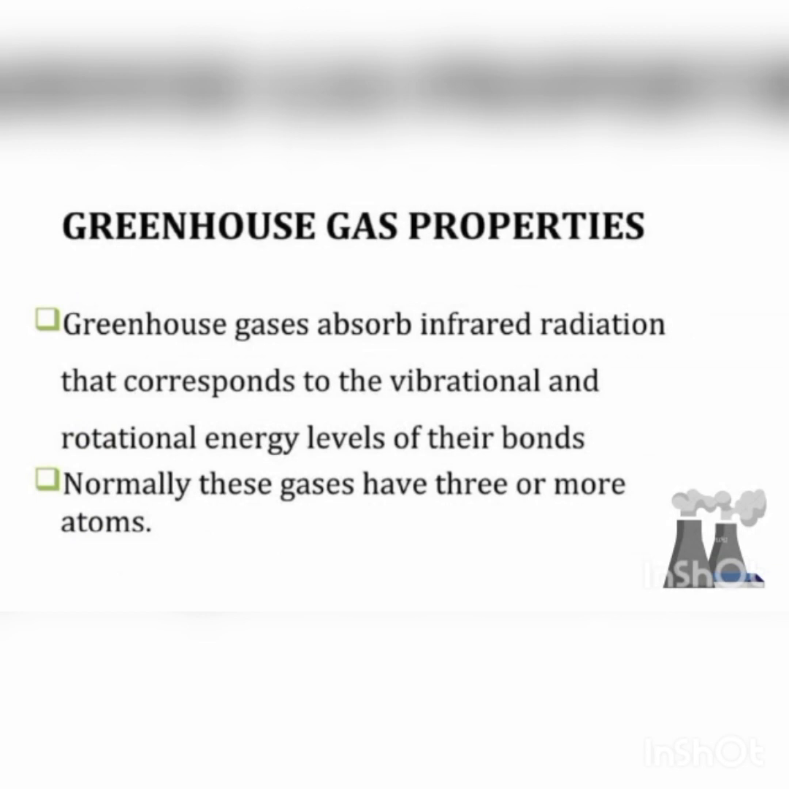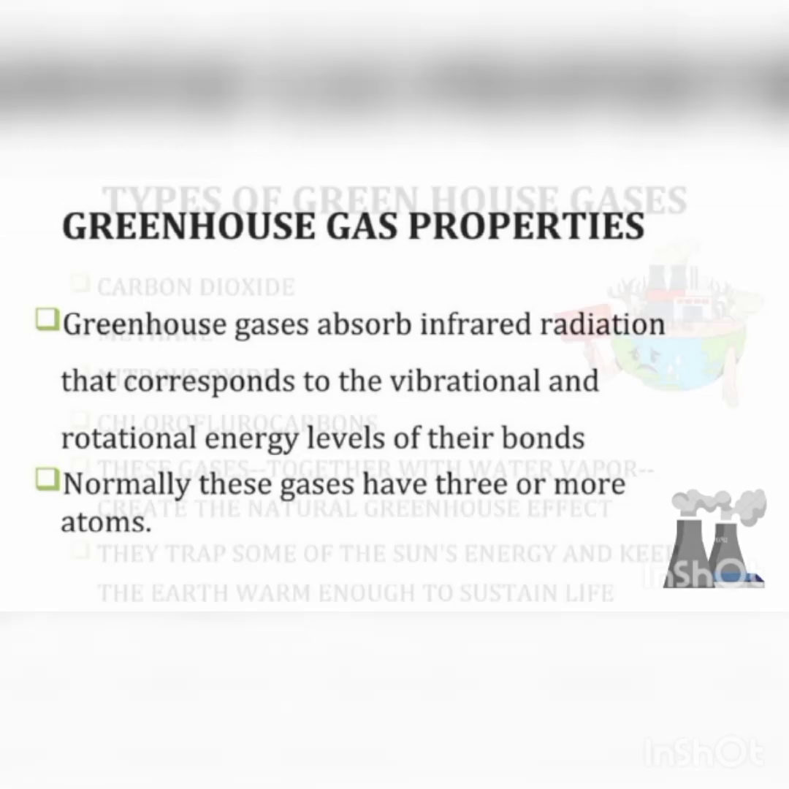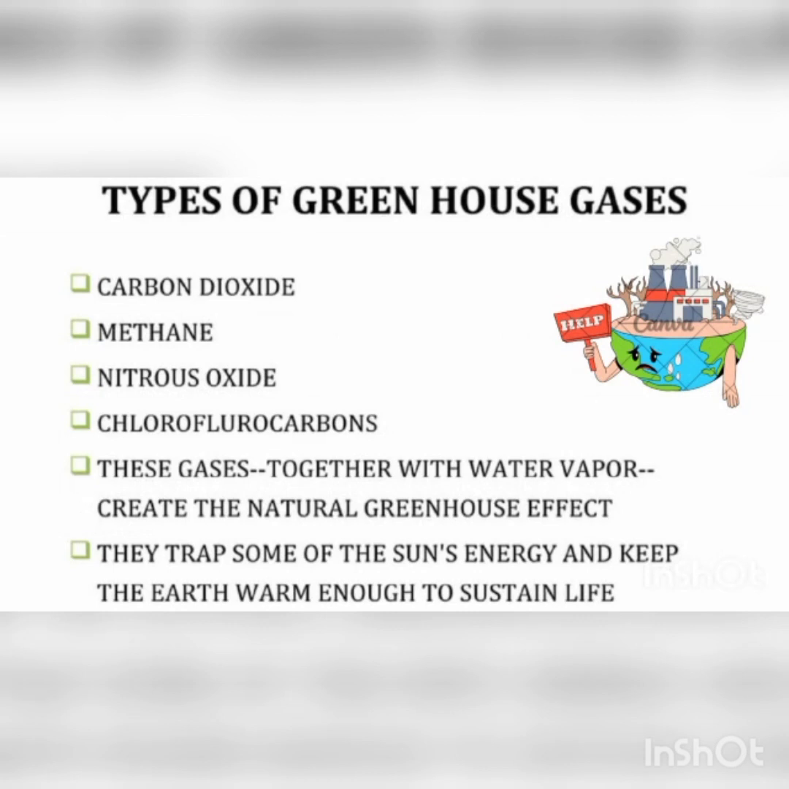Types of greenhouse gases. Carbon dioxide, methane, nitrous oxide, chlorofluorocarbons. These gases, together with water vapor, create the natural greenhouse gas effect. They trap some of the sun's energy and keep the earth warm enough to sustain life.